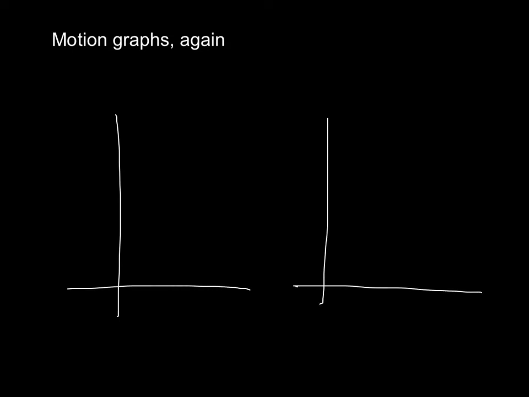Okay, so now it's time to revisit motion graphs. And now that we have acceleration, things have become way more interesting, and that's great, because otherwise it's boring. So we're going to, again, look at velocity time graphs and displacement time graphs. Now, when there's acceleration, this means that our velocity is always increasing or decreasing by the same amount. So we're going to take the simple case of a stone falling.